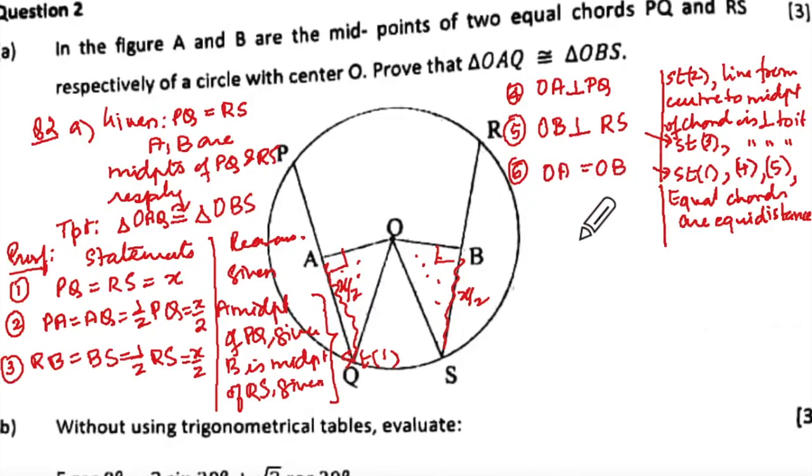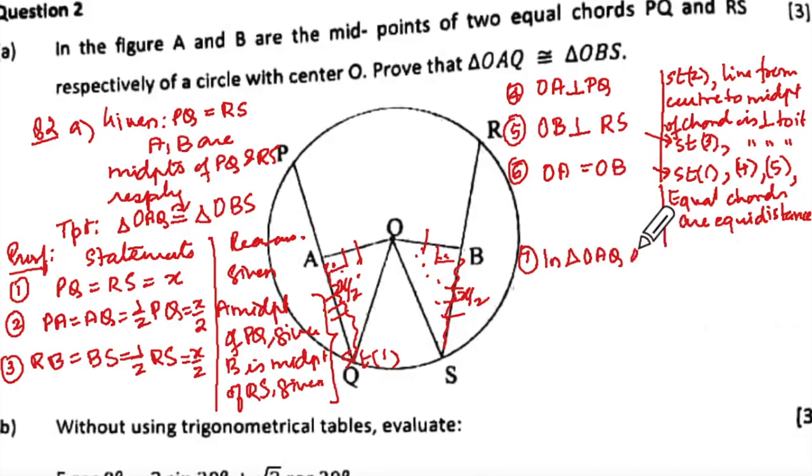We finish with this. Now, seventh one. You have to take the two triangles. I will have this equal to this. I'll have this equal to this. OQ equal to OS, and this angle is 90. So it becomes SAS. Can you see that? Yeah. So what you'll say in triangle